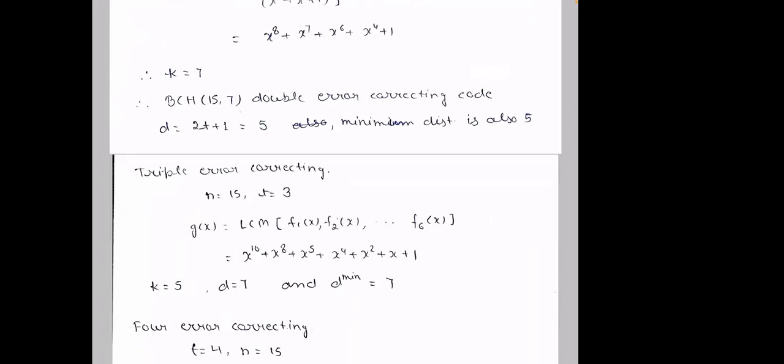Now we'll move on to the triple error correcting code. In a similar way, we can find that g(x) is equal to x power 10 plus x power 8 plus x power 5 plus x power 4 plus x power 2 plus x plus 1.